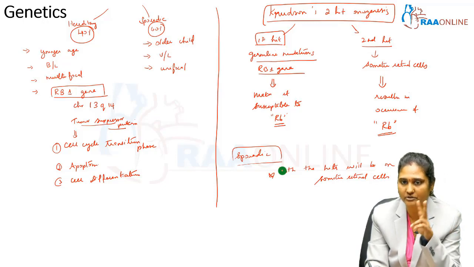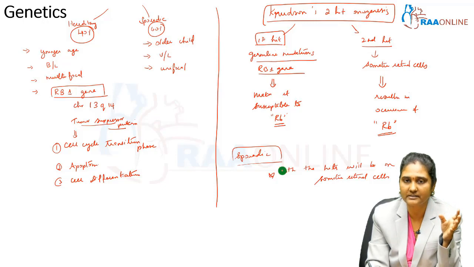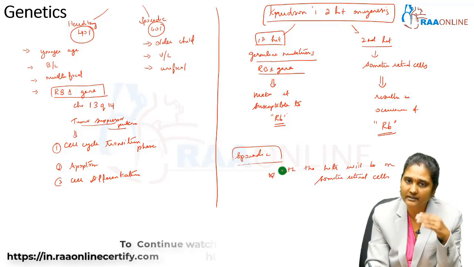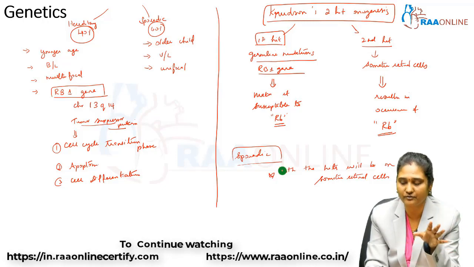Whereas in hereditary or familial cases, the first hit would have occurred in utero itself, and the second hit will occur within the first year of life. So this is regarding the genetics of retinoblastoma.